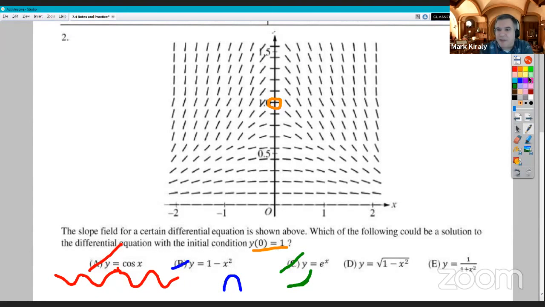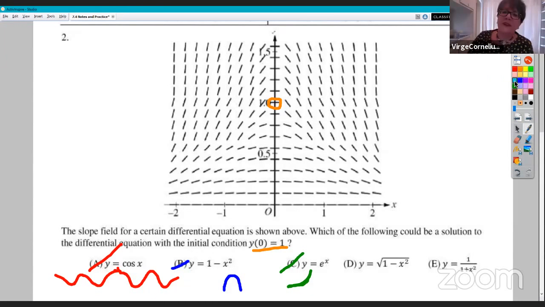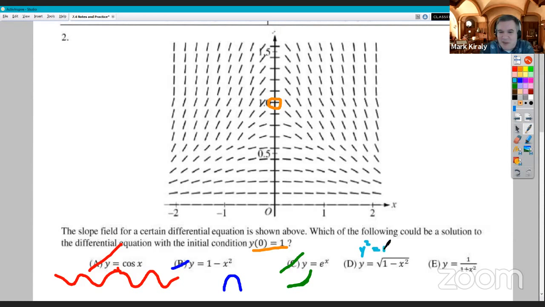D, and D is the reason the scale bothered me. Because Verge, what do you notice about D? Well, D is the top half of a circle. If you have x squared plus y squared equals 1 and solve it for y, yeah. If I went through and actually solved this thing, well, not solving it, it is solved for y right now. I'd end up with an expression that looks really similar to x squared plus y squared equals 1.